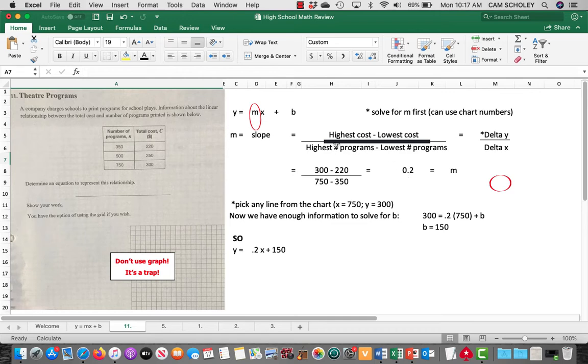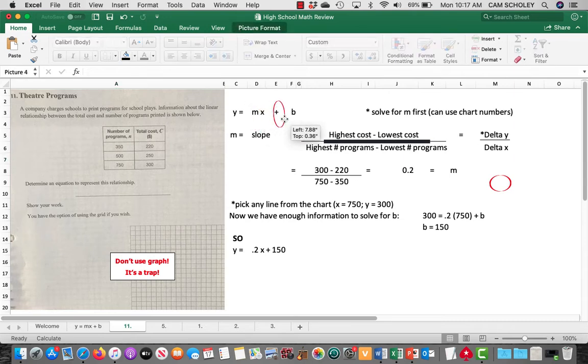Now, y equals mx plus b. You can't tell from the question, the way it's written, that's what you need to use, but in fact you do, okay? So y equals mx plus b. In a question like this, you want to solve for m first. So we will solve for m first, and we'll use the chart numbers to do that.